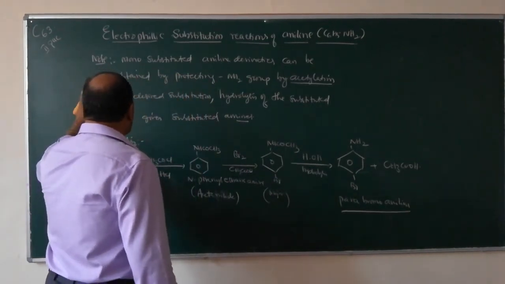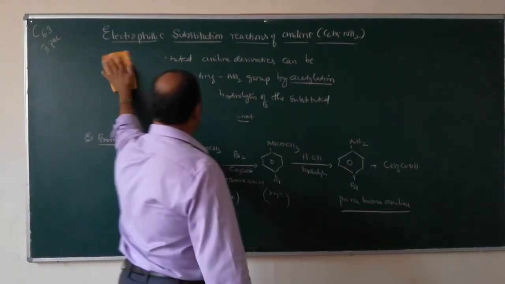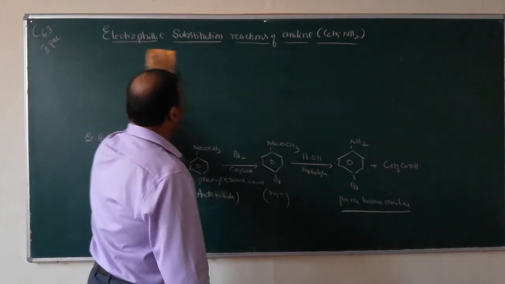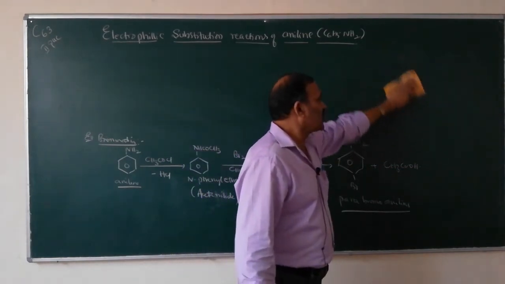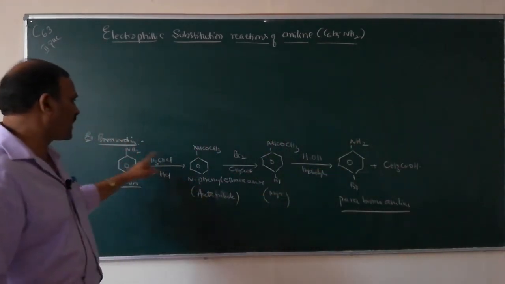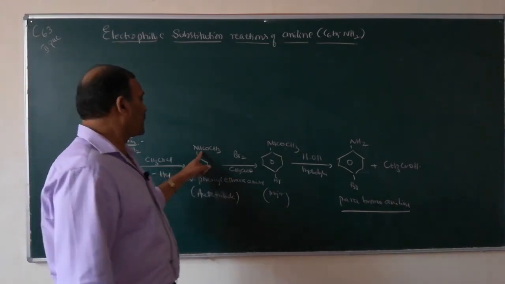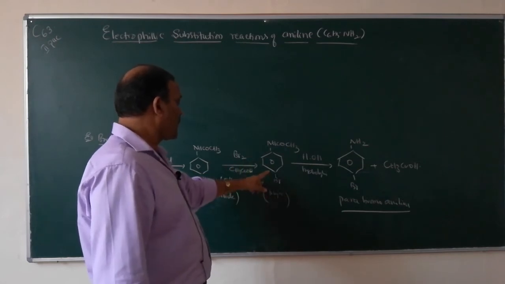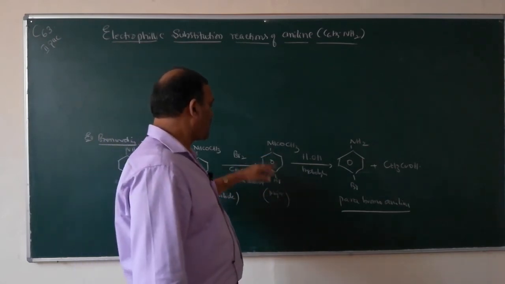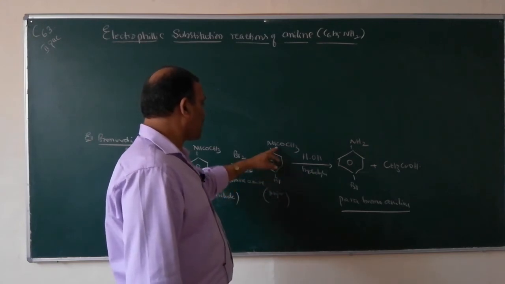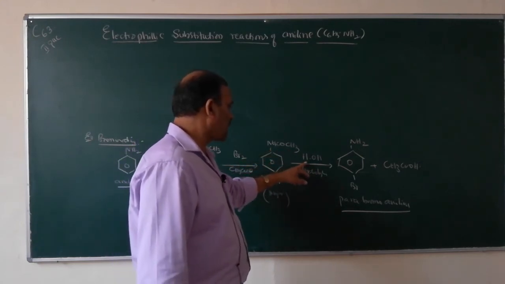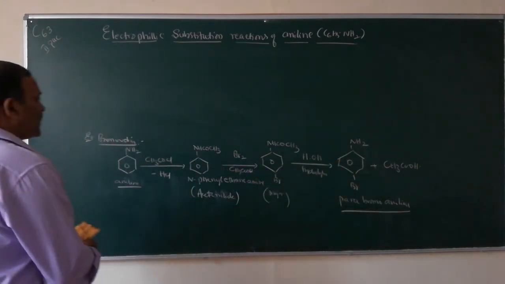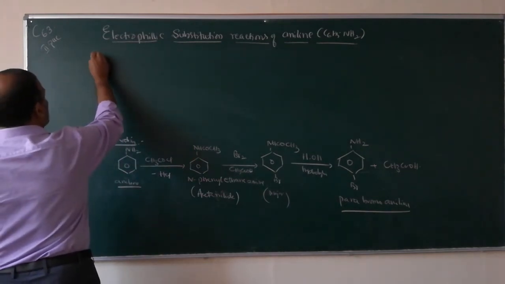If you directly brominate aniline, you will get 2,4,6-tribromoaniline, a white precipitate. If you want only para-bromoaniline, what you have to do? First you have to protect the NH2 group by acetylation, and then do the desired substitution, bromination, and you get the substituted amide. This amide, on hydrolysis, gives the substituted amine. So this is bromination. Coming to nitration.